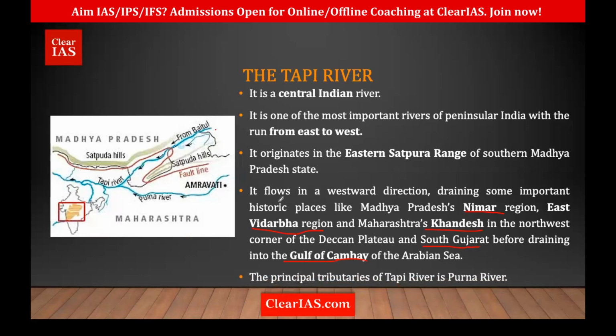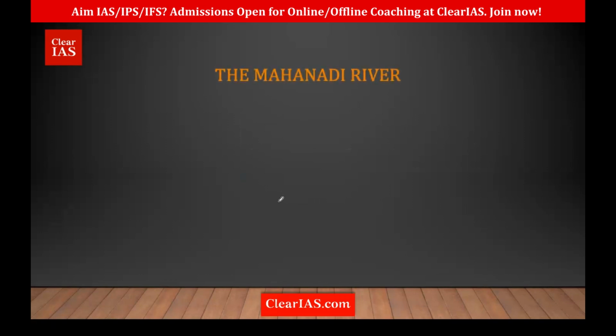Tapi River. Okay, Purna River. Clear? So these are the two important west flowing rivers, Narmada and Tapi. Okay. Next is the east flowing rivers. If you're talking about the east flowing rivers, the first one, the northernmost one, we would be